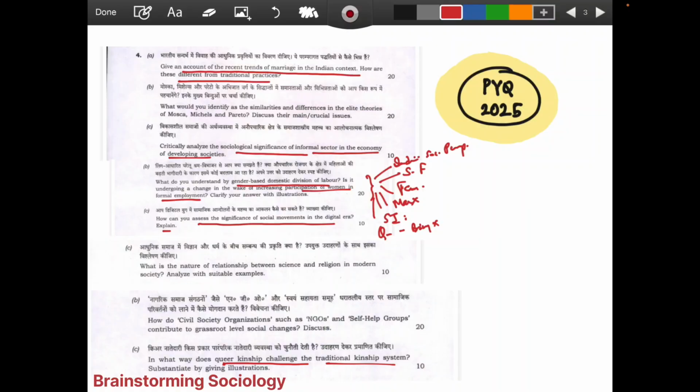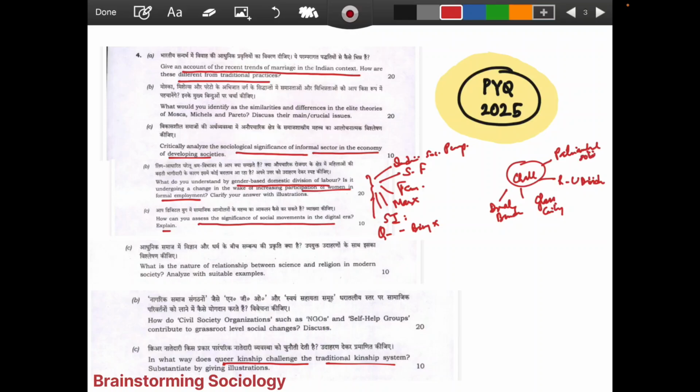Rising female education is the positive part. You can talk about how labor force participation has increased in the professional sectors, but the persistent challenges are also there. So talk about all those challenges. The double burden is there, the second shift, the glass ceiling, the rural-urban divide, and how patriarchal socialization works.